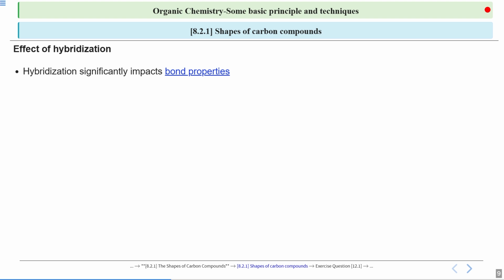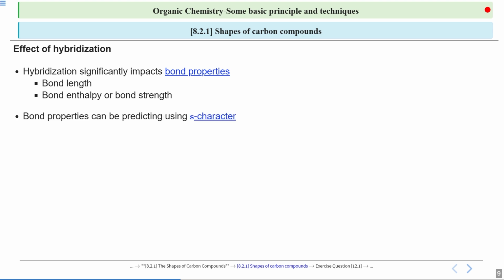Hybridization very significantly impacts the bond properties, especially the bond length and the bond enthalpy or bond strength. They are correlated. I've written them as the same, but of course they are different terms, and they are impacted by hybridization in the same way. Greater is your bond strength, greater will be your bond enthalpy. Can we compare the bond length and bond enthalpy of 2 or 3 differently hybridized carbons? Yes, that can be done on the basis of s character alone. Let's see how.